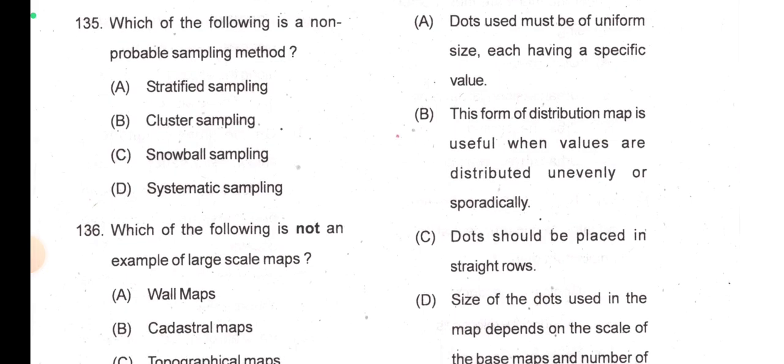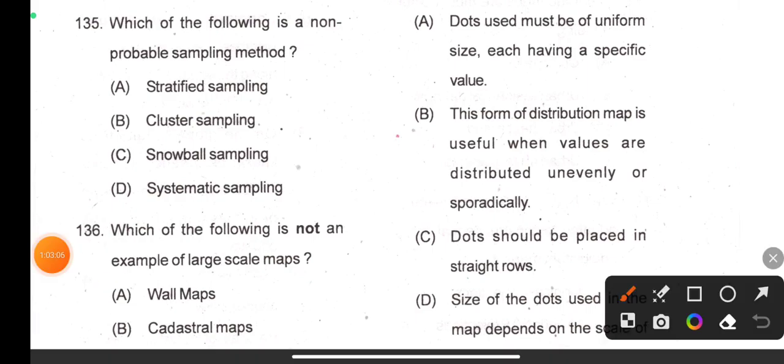Which of the following is a non-probable sampling method? There are probable sampling methods and non-probable sampling methods. Snowball sampling is a non-probability sampling method. The rest, stratified, cluster and systematic, are probable sampling methods.